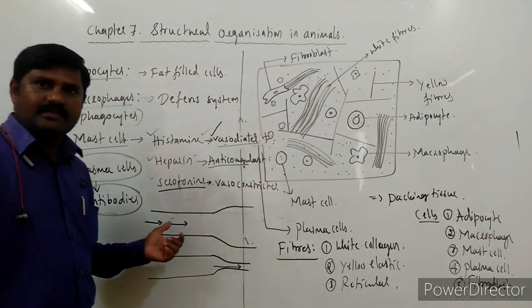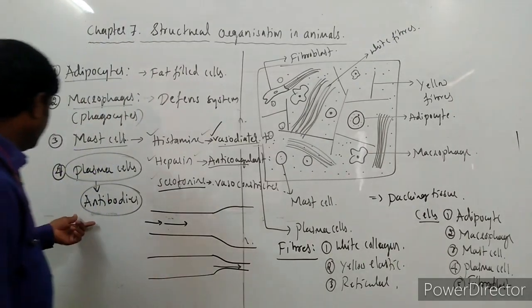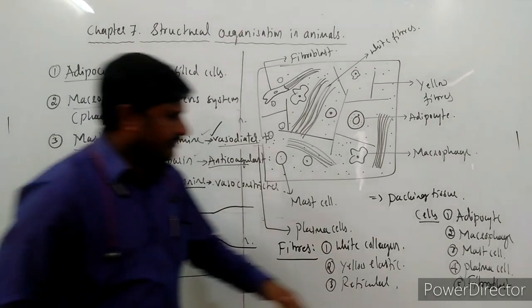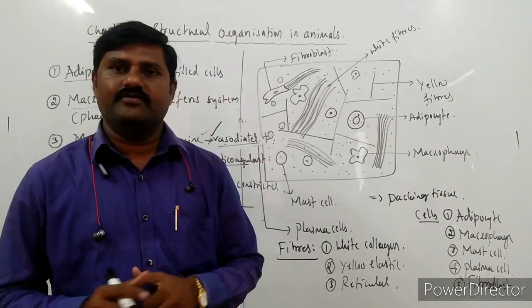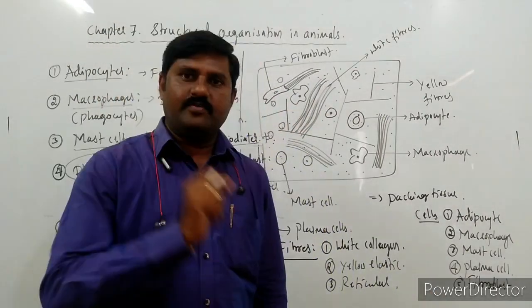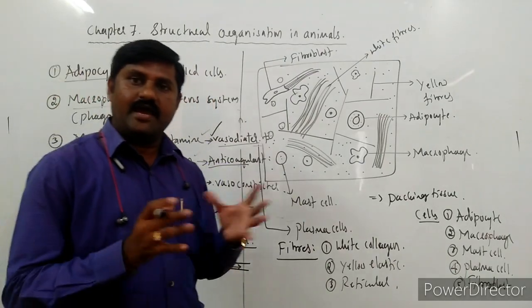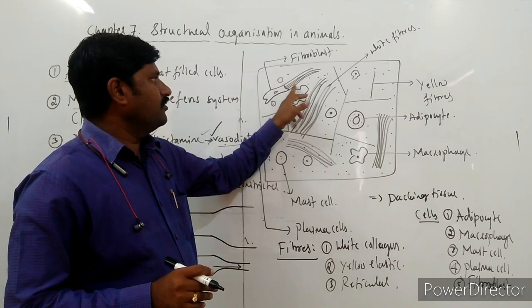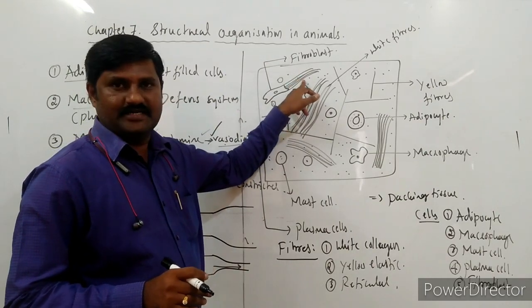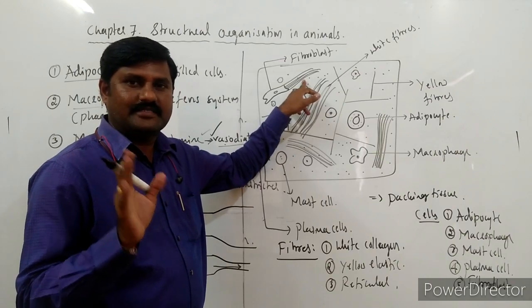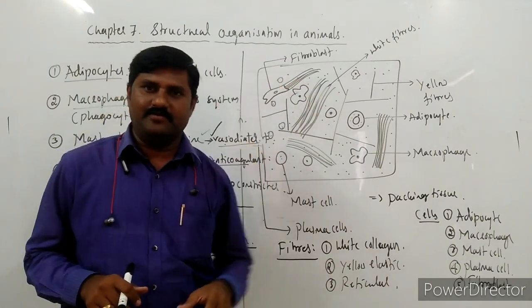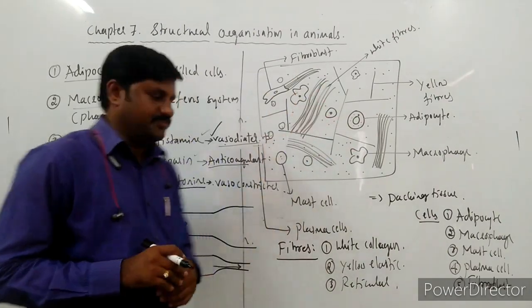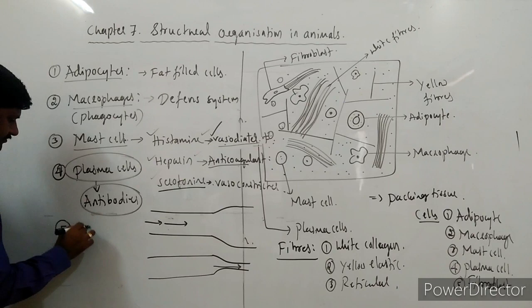So this is another kind of cell. And the last cell is fibroblast. Very important one, this one is. Fibroblasts are specialized, highly branched cells you are observing here. This fibroblast secretes the fibers, that is yellow fibers, white fibers, like this. Those fibers are arranged inside this areolar tissue.